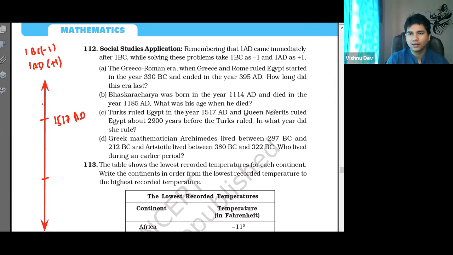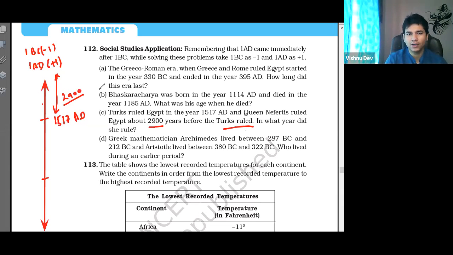And Queen Nefertiti ruled Egypt about 2900 years before the Turks ruled, so 2900 years before that.